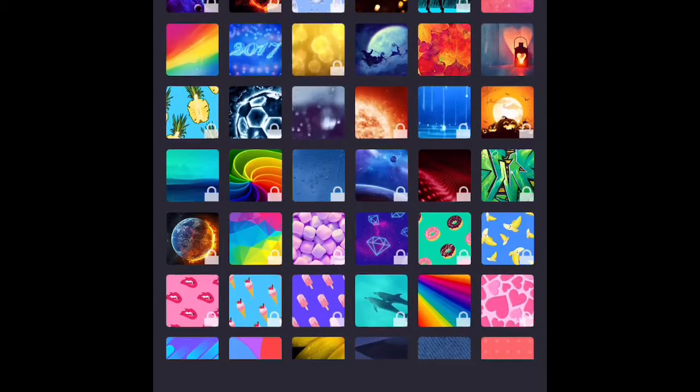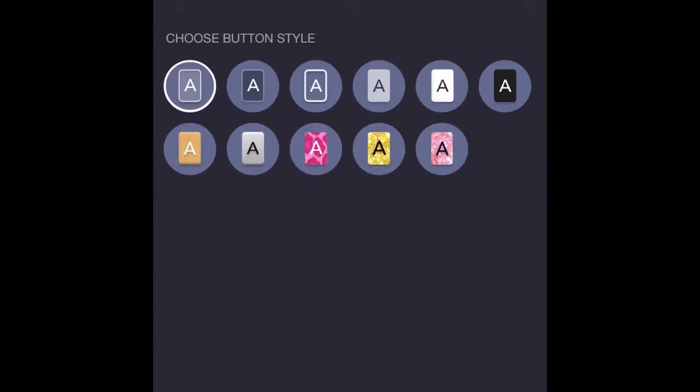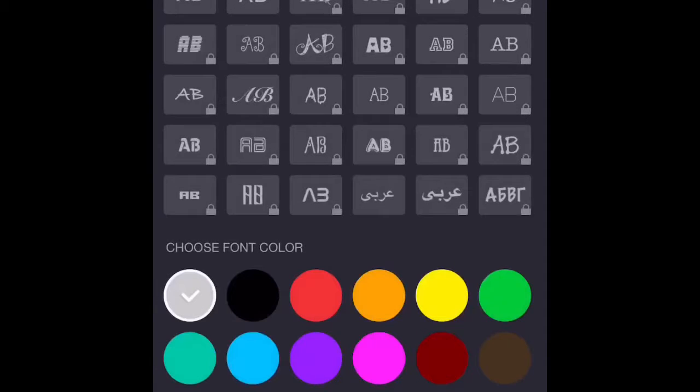Let's go over to this one because it's rainy and it looks pretty cool. So first what you're going to have to do is you're just going to have to press next in the top right corner. Then you can choose all of the different shapes that you would want. For this one, I'm just going to go with hexagons.